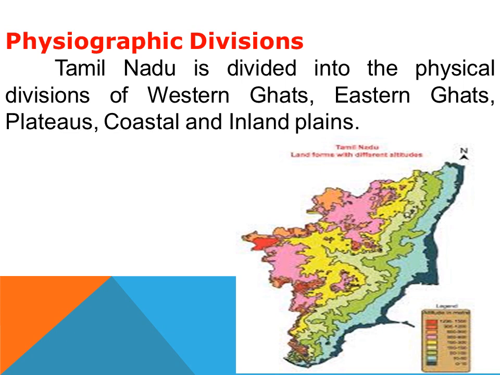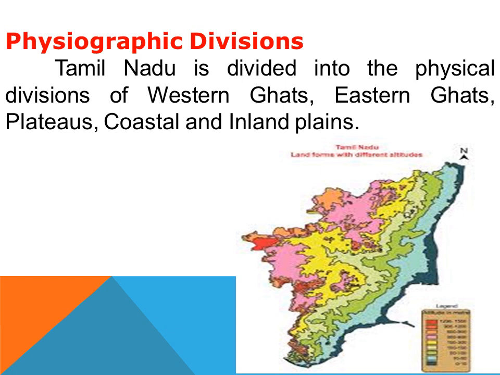It is also a part of the ancient Gondwana land and broke away 135 million years ago during the Cretaceous period. Tamil Nadu is divided into the physical divisions: Western Ghats, Eastern Ghats, plateaus, coastal and inland plains. These all are the major physiographic divisions of Tamil Nadu. What are they? Read with me, all of you. Western Ghats, Eastern Ghats, plateaus, coastal and inland plains.